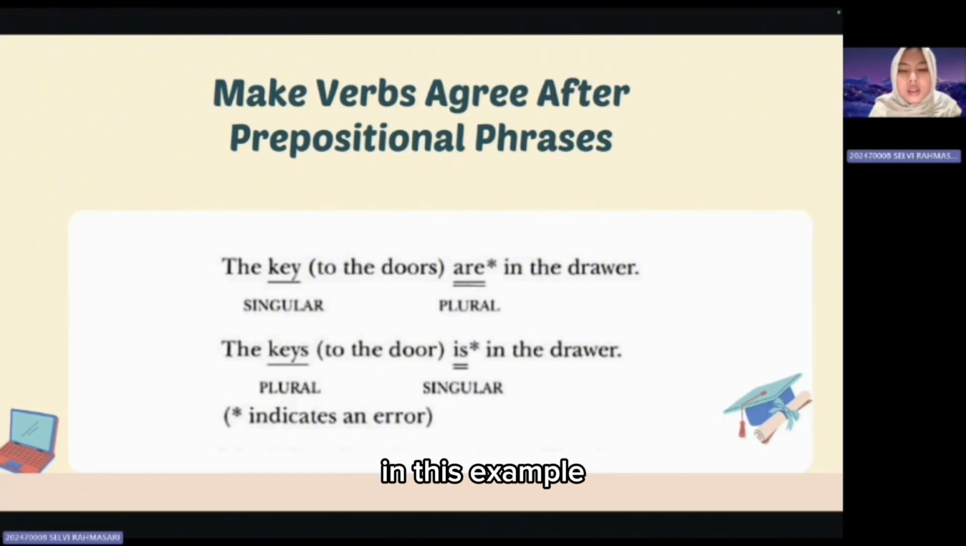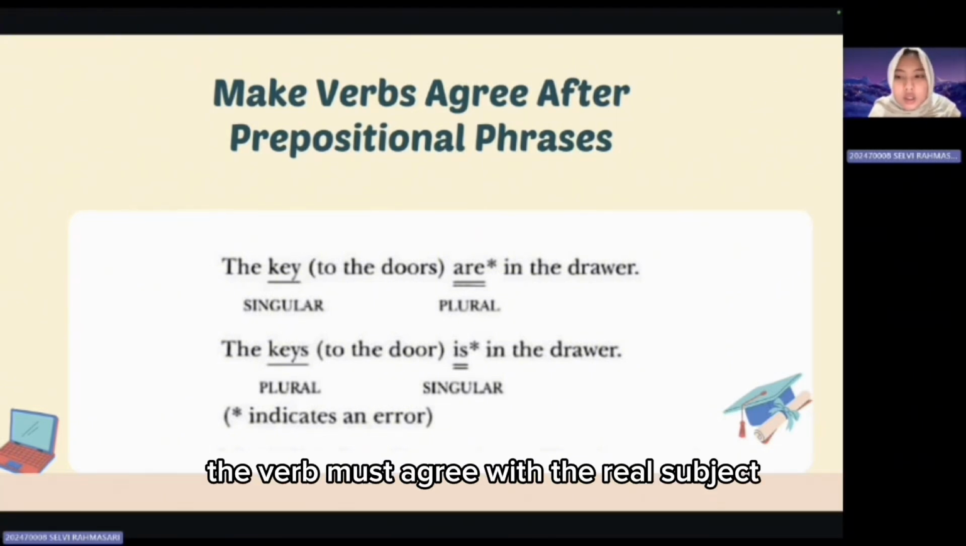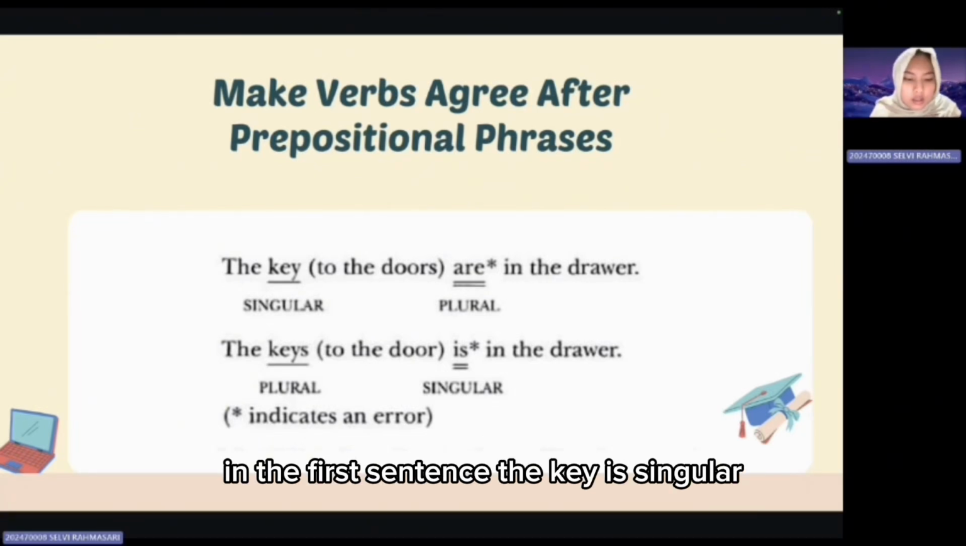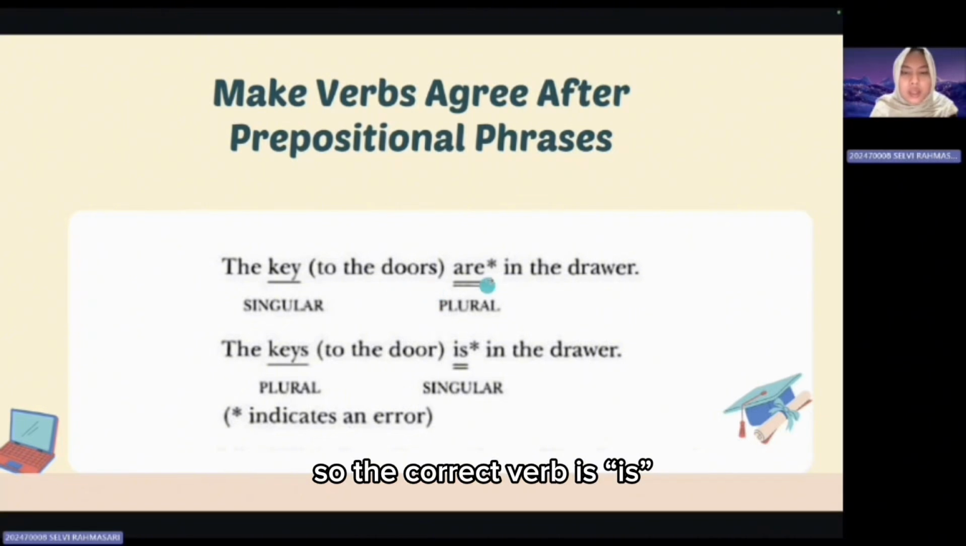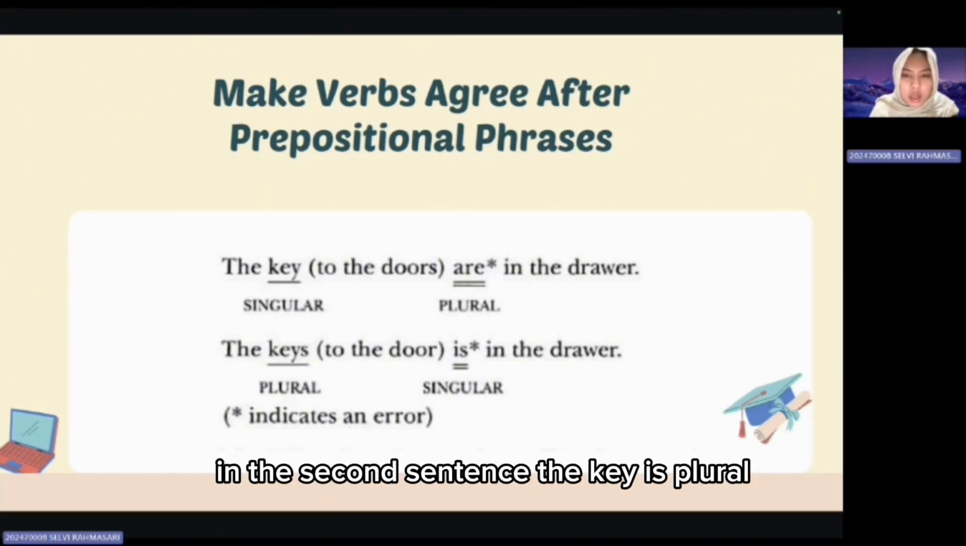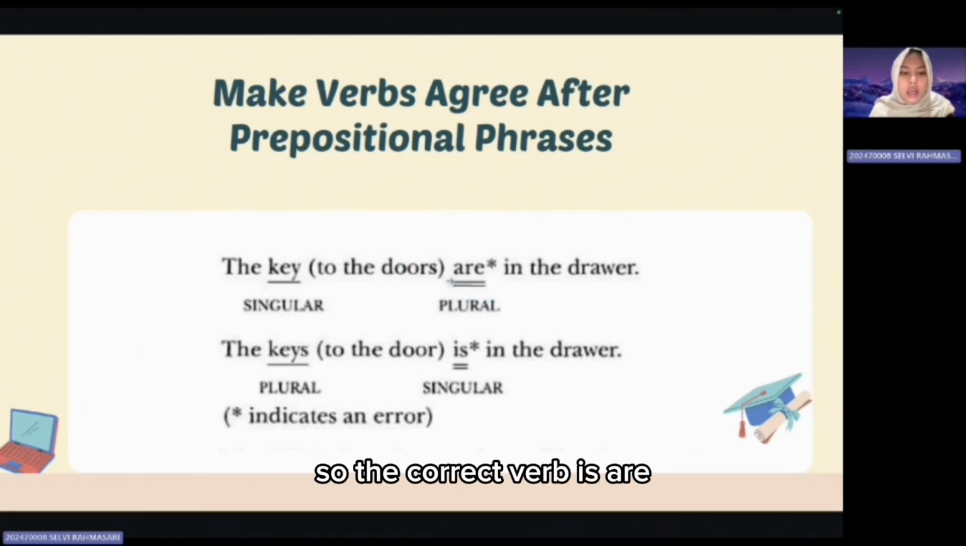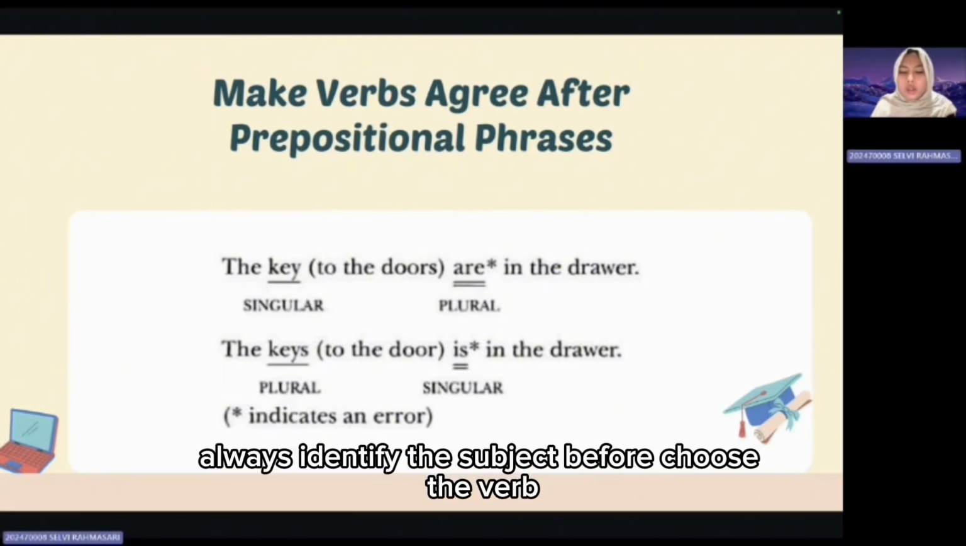Okay, in this example, the verb must agree with the real subject, not the noun in the prepositional phrase. In the first sentence, the subject is singular, so the correct verb is singular. In the second sentence, the subject is plural, so the correct verb is are. Therefore, always identify the subject before choosing the verb.